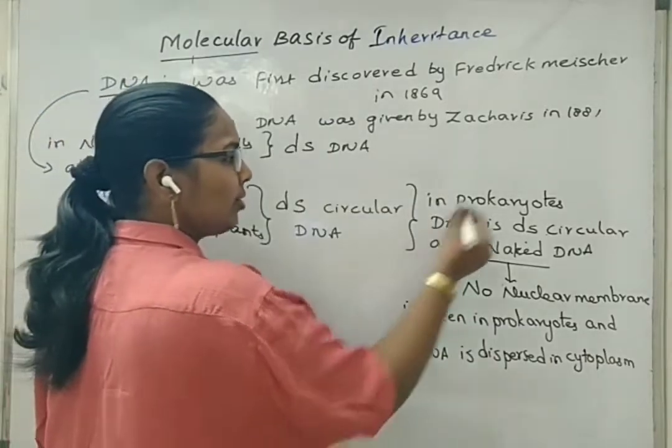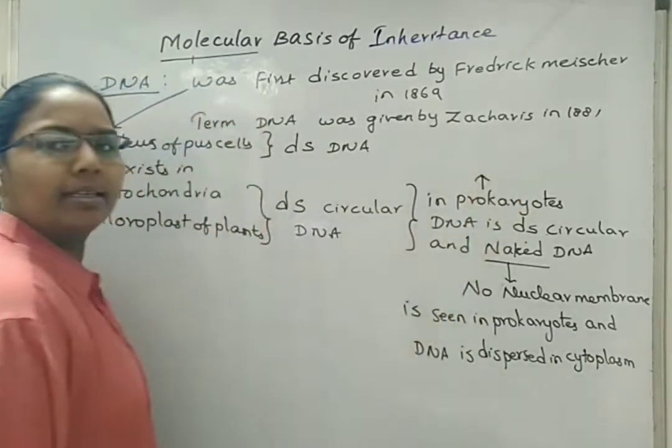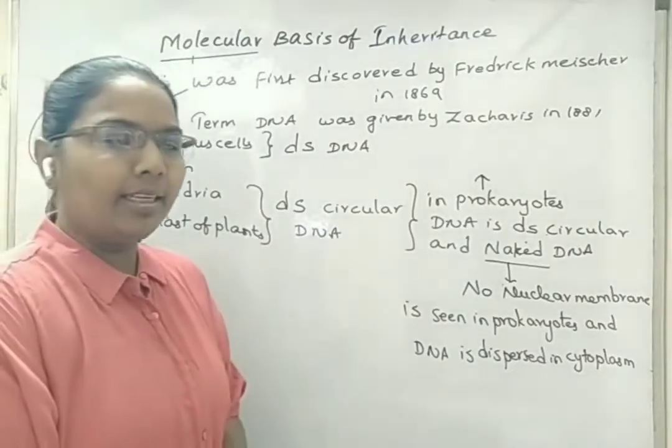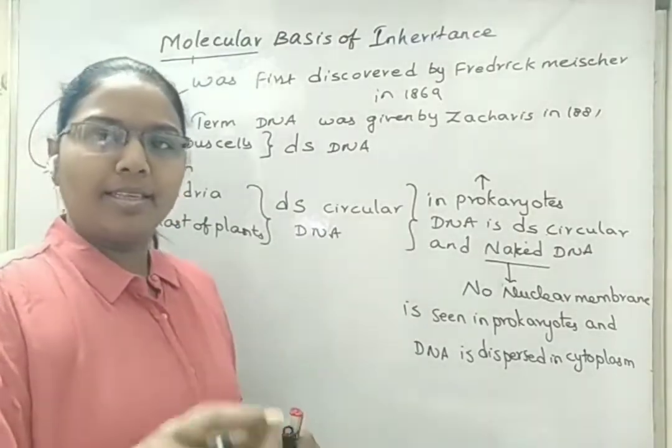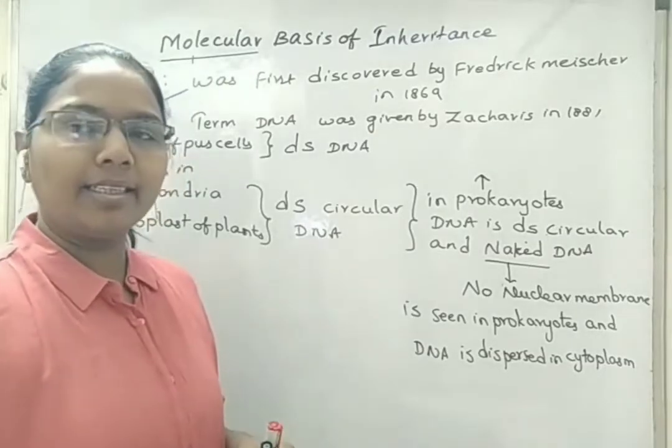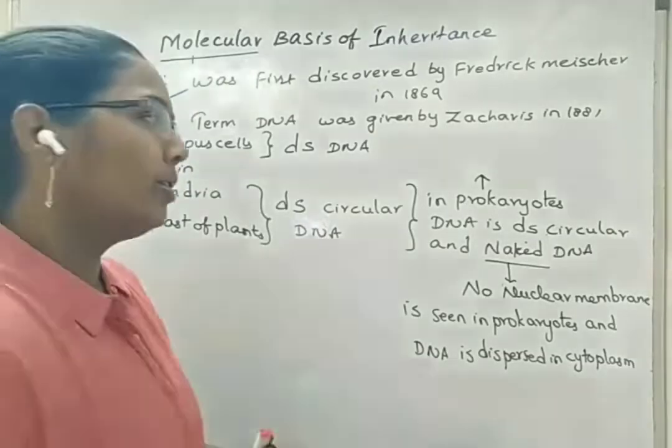In prokaryotes, the DNA is embedded along with some gelatinous material. So the total structure of gelatinous material plus double-stranded circular naked DNA together is called the nucleoid.